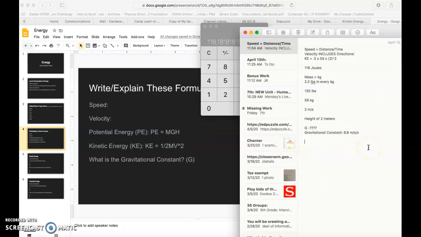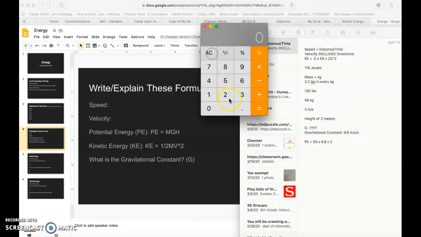Okay, so if I were calculating my own potential energy, I would say, great, my mass is 59 kilograms times that gravitational constant of 9.8 meters per second times my height of 2 meters. So again, I would just plug that right into my calculator, 59 times 9.8 times 2.